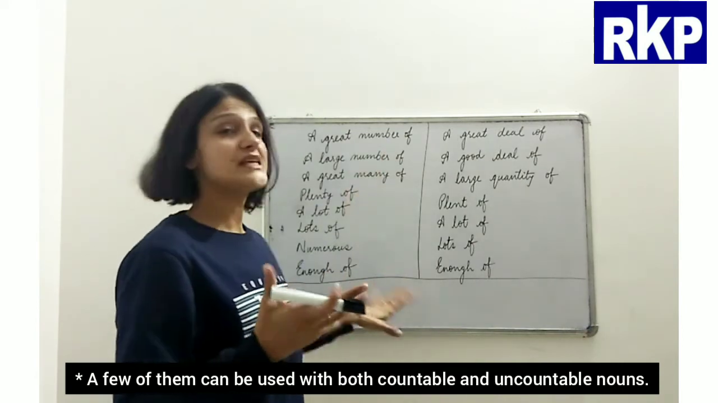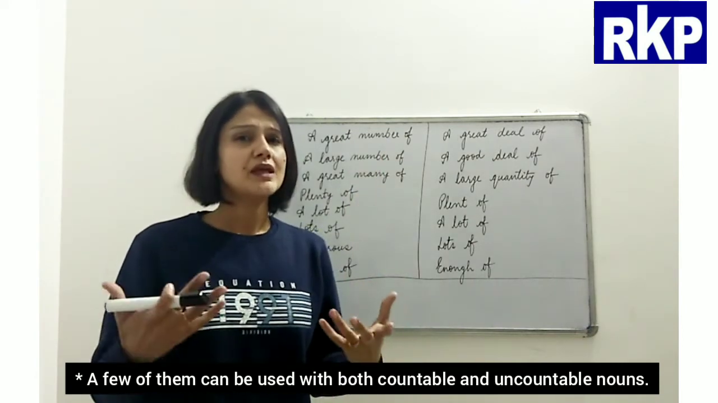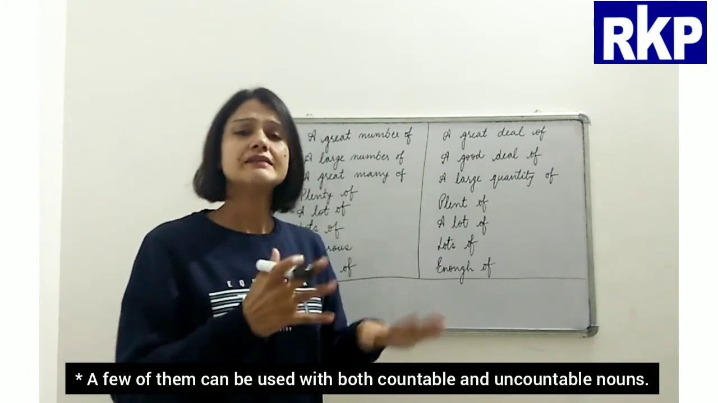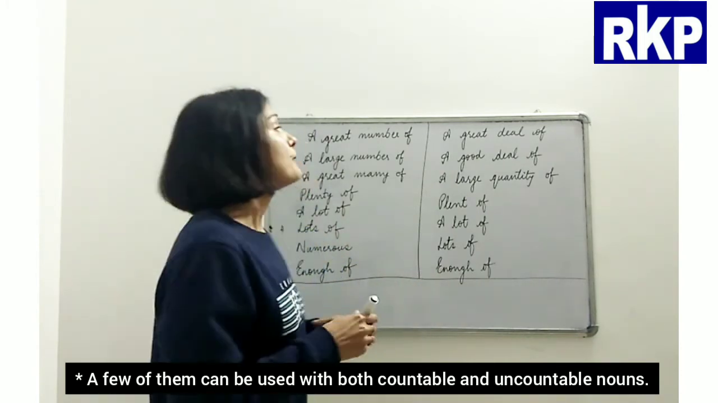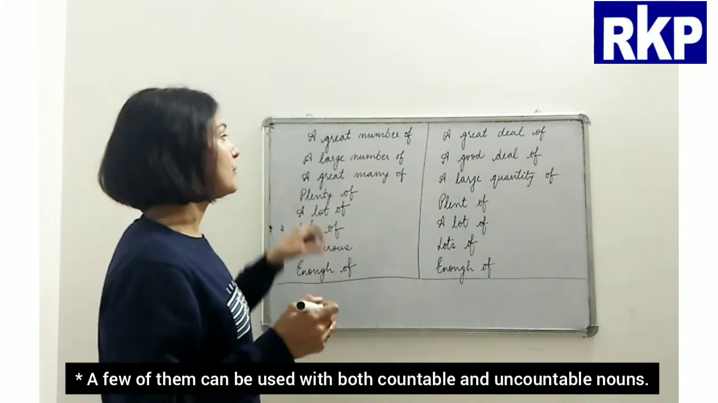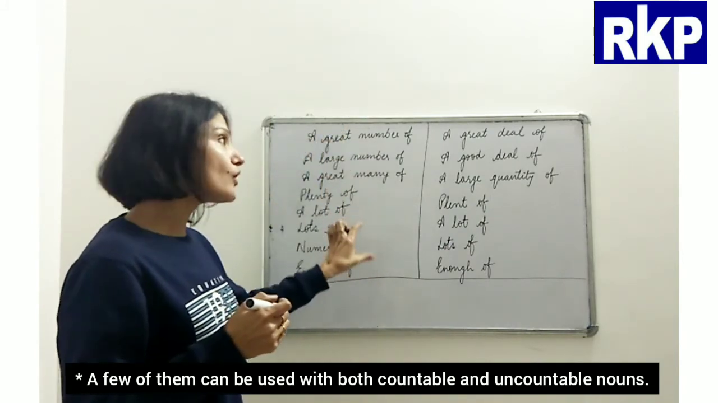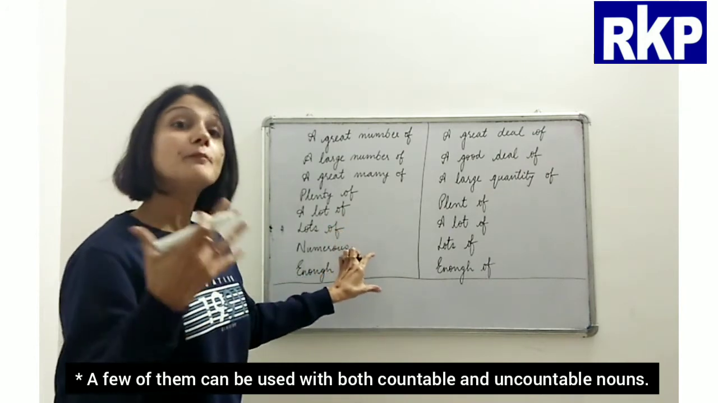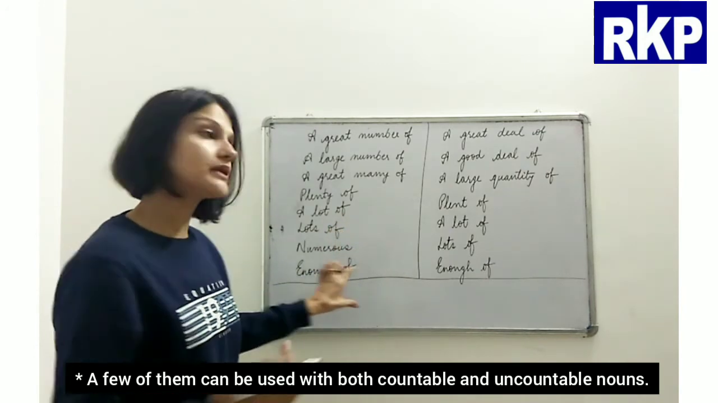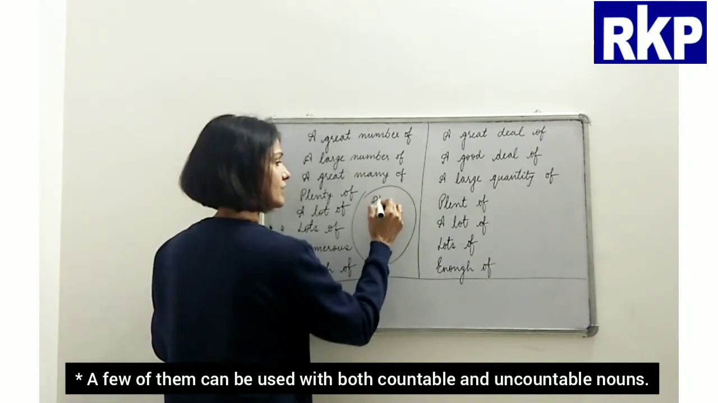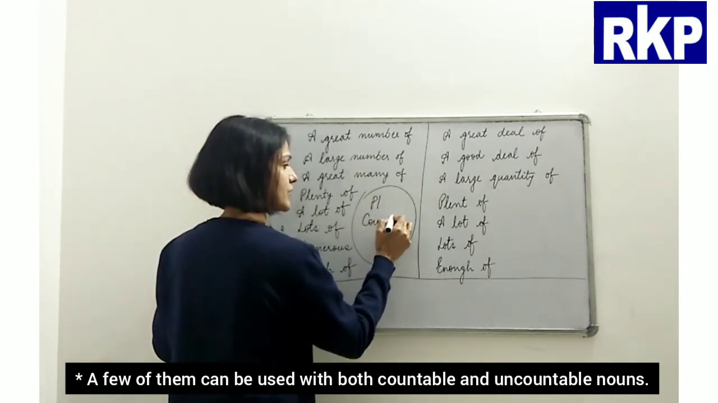Now all these mean the same. They can be used interchangeably, right? They all mean the same. But the thing to remember here is these quantifiers are always used for plural countable nouns. Okay, these are used for plural countable nouns.